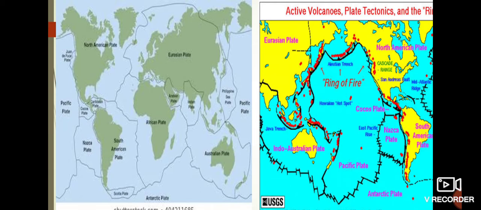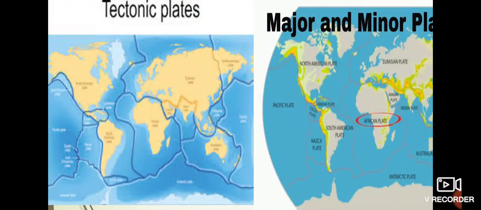And the third one is extinct volcanoes, which are dead. These are also known as dead volcanoes. For example, we have Mount Kilimanjaro in Africa. So they are examples of extinct volcanoes. And in the year 1883 in Indonesia, Mount Krakatoa erupted. It covered the entire sun for 3 days, and the volcanic dust took at least 1 year to settle down.